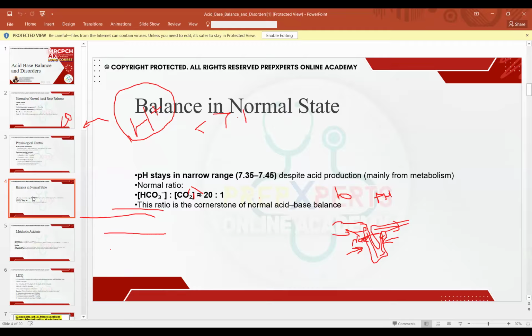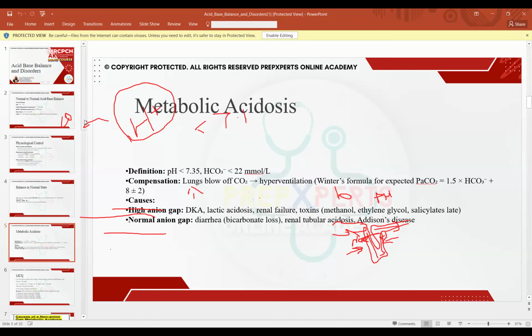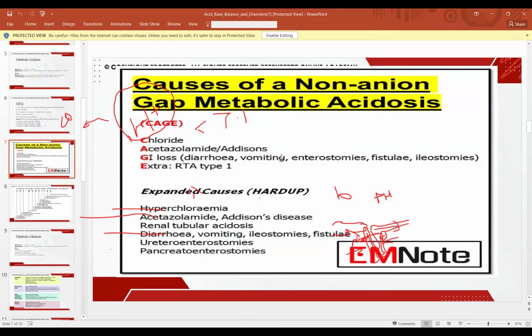Role of acetazolamide in metabolic acidosis. Wait a minute, let me open this. Okay, here. So what is the role of acetazolamide in metabolic acidosis?